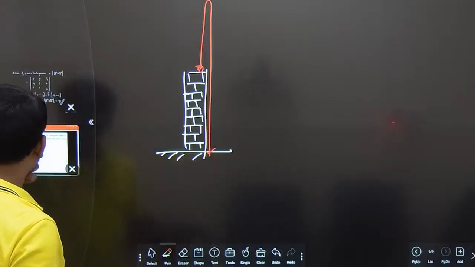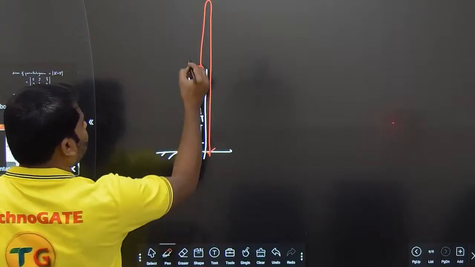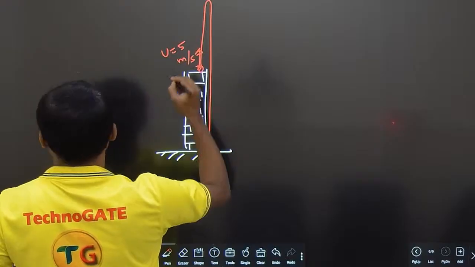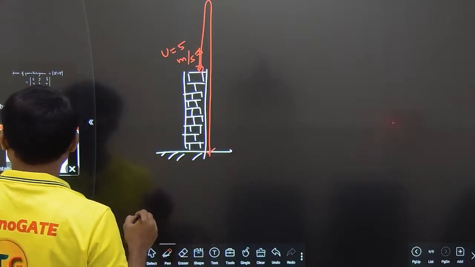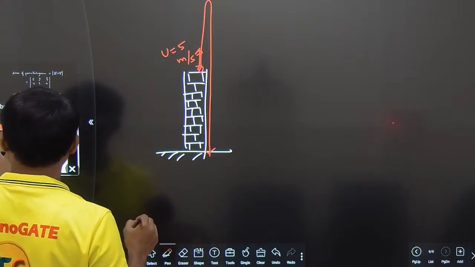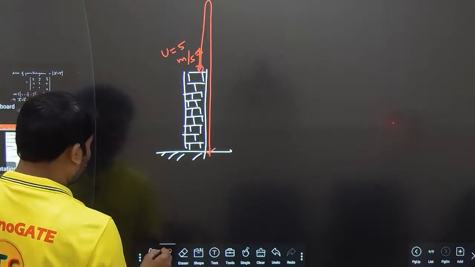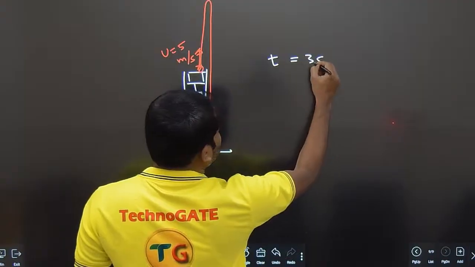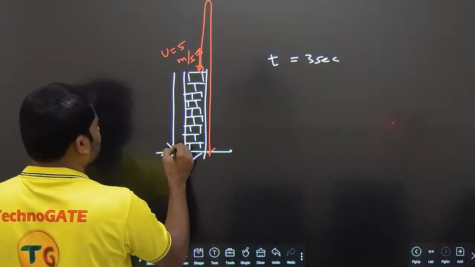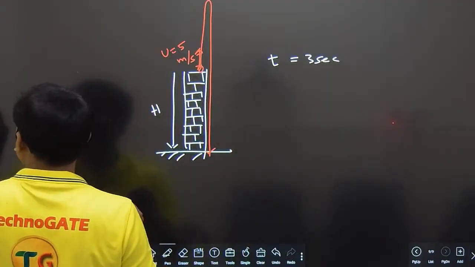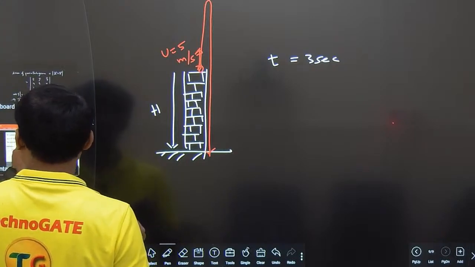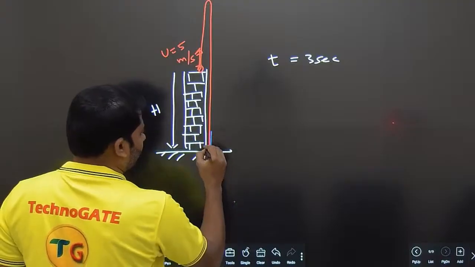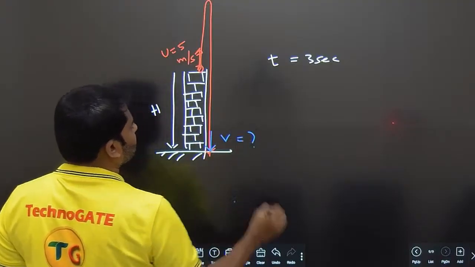So what they are telling is it is thrown up with a velocity of 5 meters per second. That's what they are telling. It strikes the ground after 3 seconds. Time taken is equal to 3 seconds. We don't know this particular distance or h. Clear? Understood? With what velocity does the pebble strike the ground? We would like to know with what velocity the pebble strikes the ground.